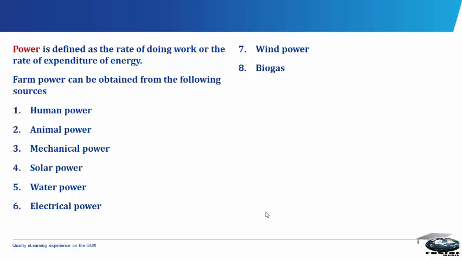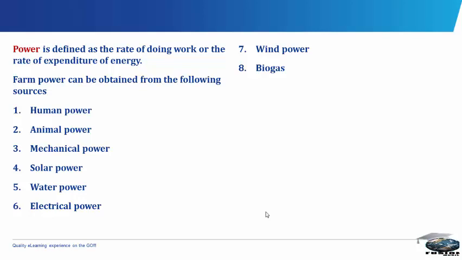Wind power. Wind power is power generated by wind movement. Its use in windmill helps to pump water out of a borehole to a generating set for the production of electricity. Wind power can be converted to mechanical power. Wind power is required in the following farm operations, which are 1.